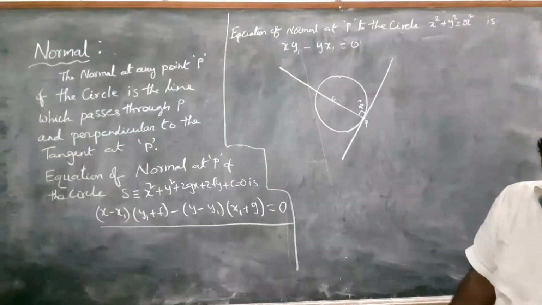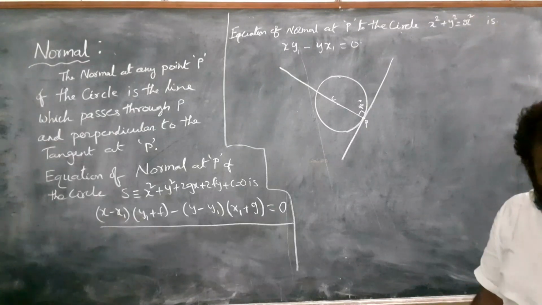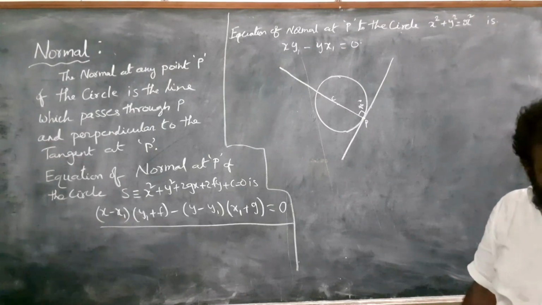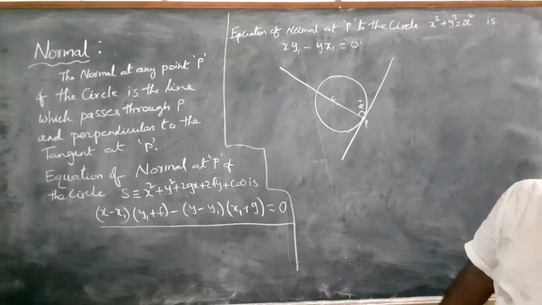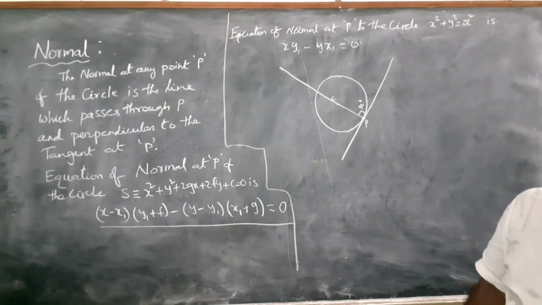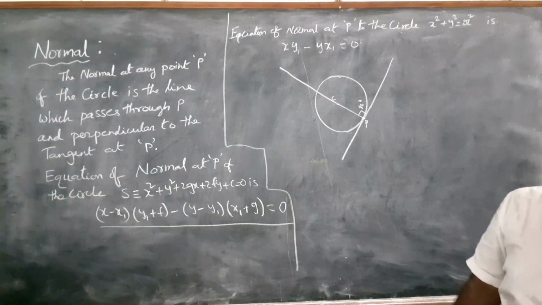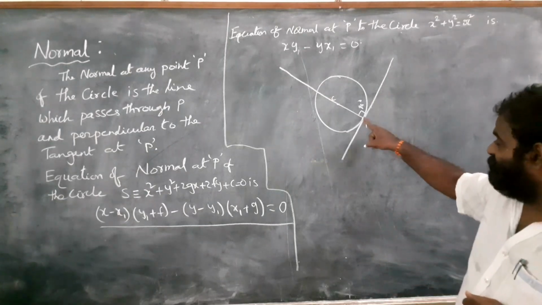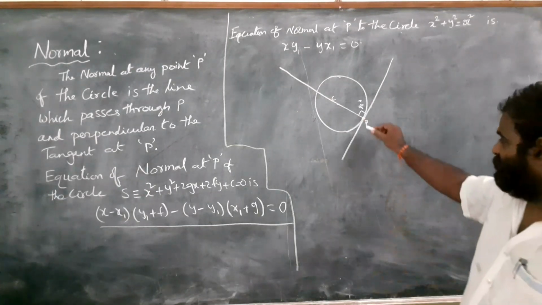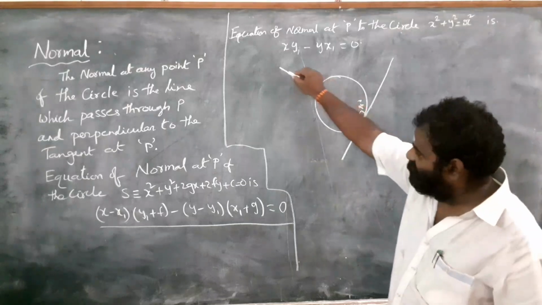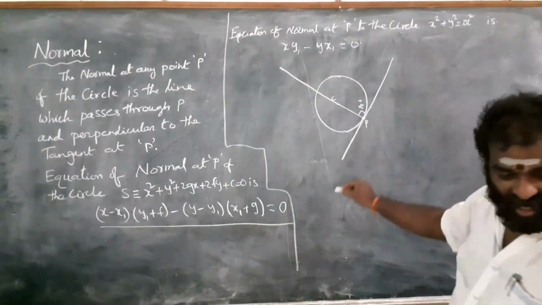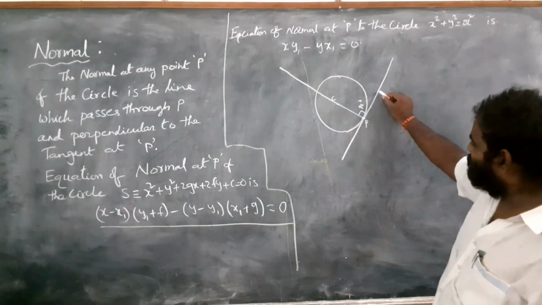So normal means a line perpendicular to the tangent at P. What is P? P is nothing but the point on the circle where the tangent meets. Understand? So this is the normal, and this is the tangent.